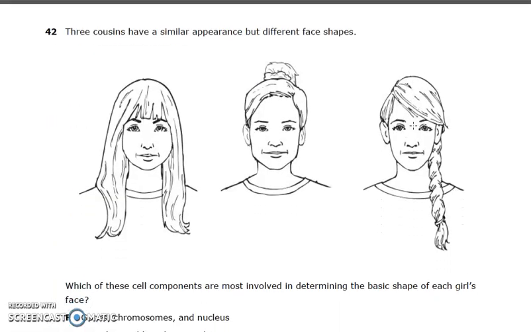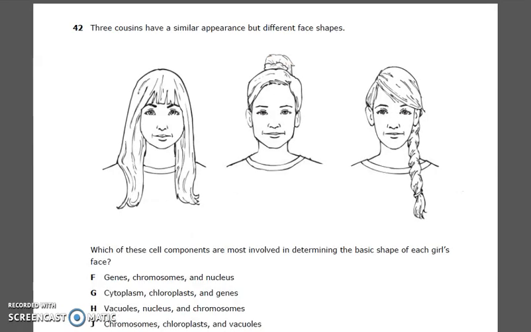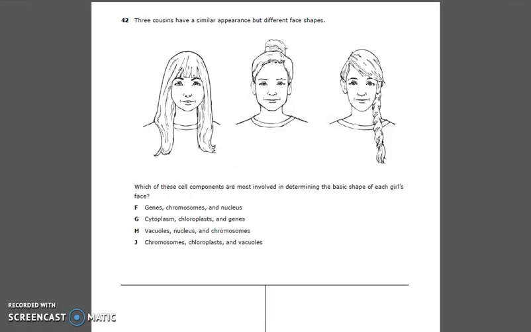Number 42. Three cousins have a similar appearance but different face shapes. Which of these cell components are most involved in determining the basic shape of each girl's face? F. Genes, chromosomes, and nucleus. G. Cytoplasm, chloroplast, and genes. H. Vacuoles, nucleus, and chromosomes. Or J. Chromosomes, chloroplast, vacuoles.